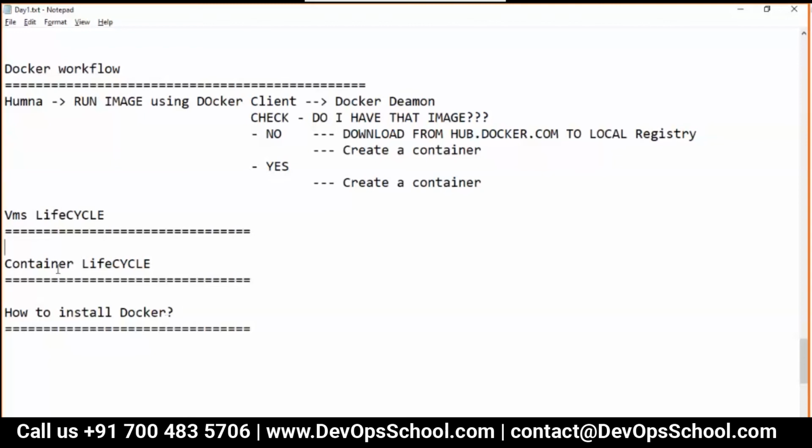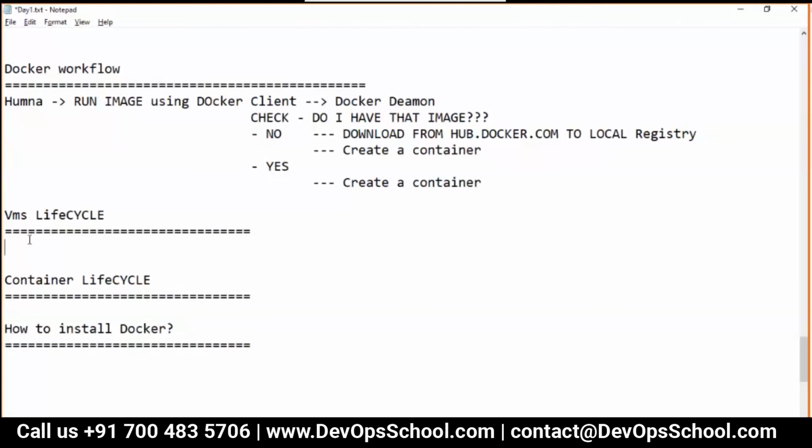Okay, no problem. So guys, I am going to teach you the VM life cycle as well. In VMs, first we create a VM. Then we start the VM. If it is started, you can stop the VM also. If it is stopped, you can start it again.